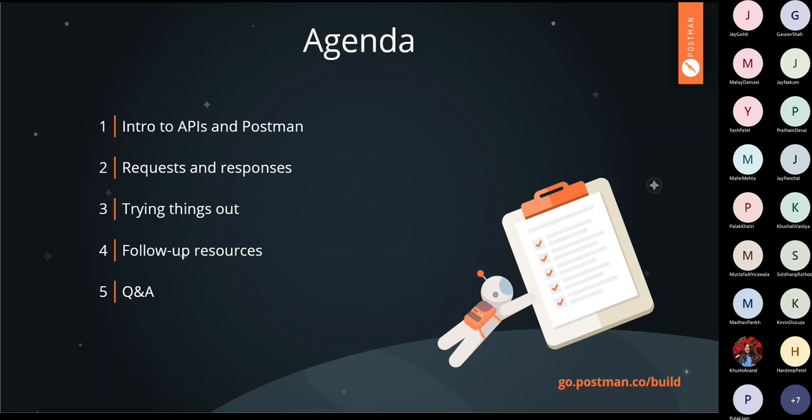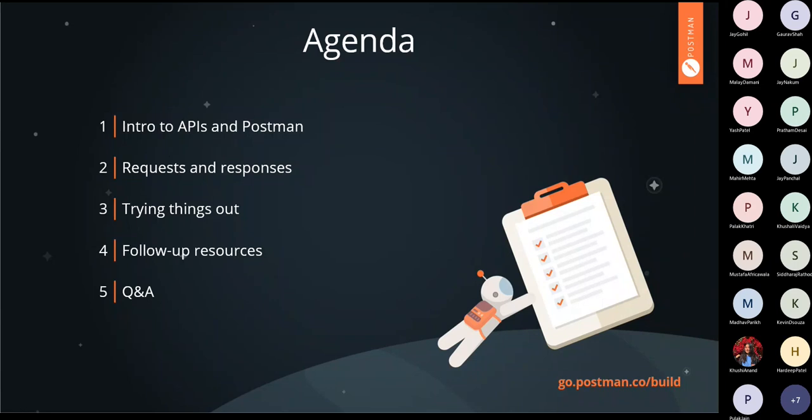Let's start with the agenda for today's session. First, we will dive deeply into APIs: what is an API, why should you learn APIs, or why should you become API literate, and how APIs are useful in various technologies. Then we will move forward with Postman, in which we will see why Postman is used widely to handle APIs.